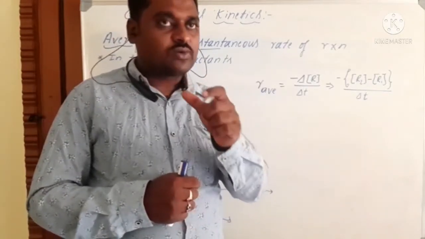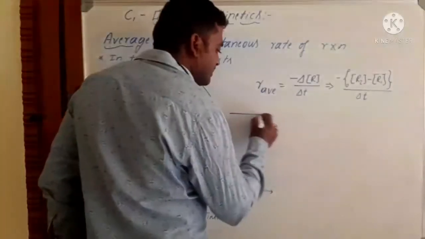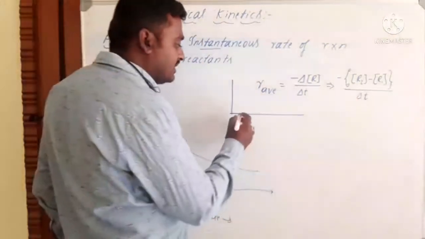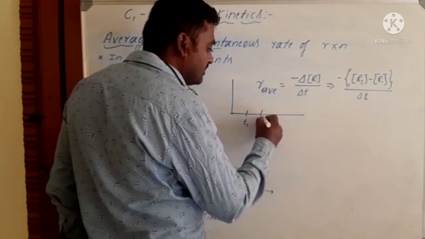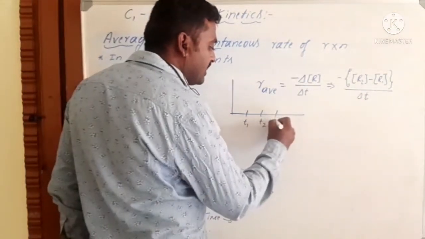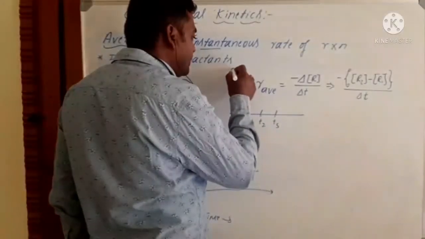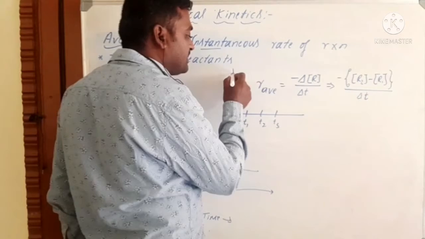So you have to understand, if you consider the rate of the reaction at the times T1, T2 and T3, then at the time T equal to 0, the concentration of reactants is 100%.